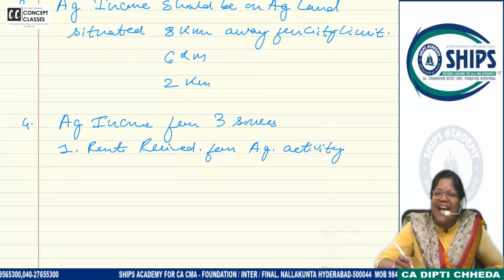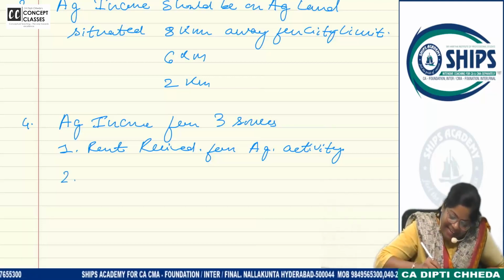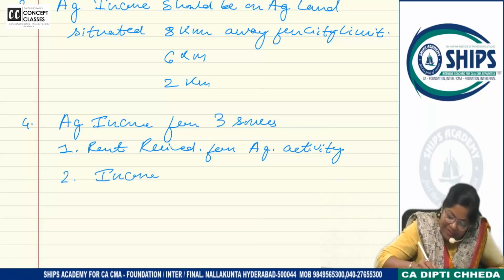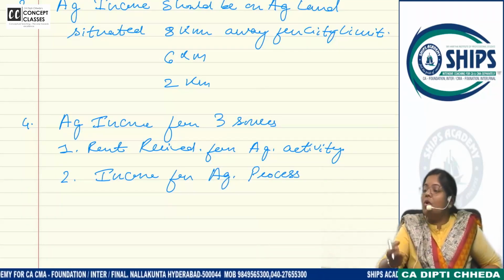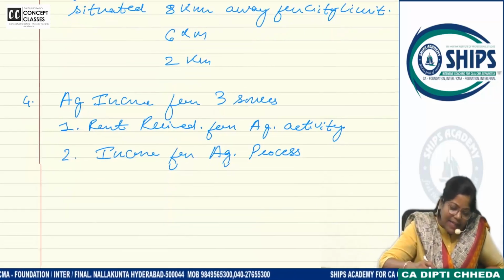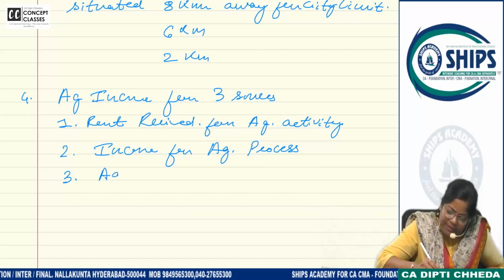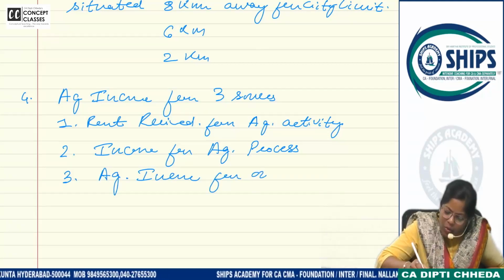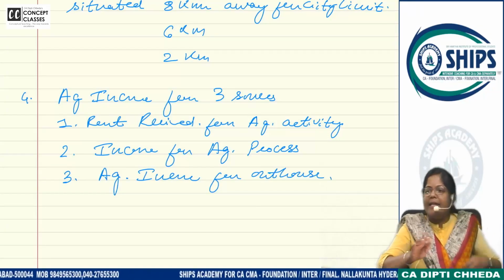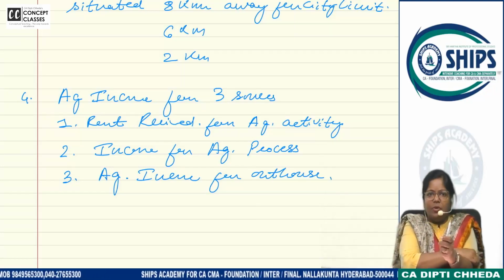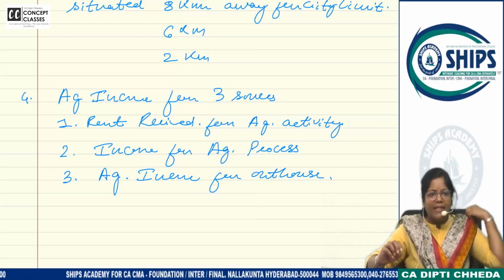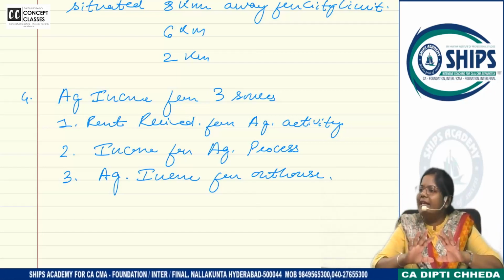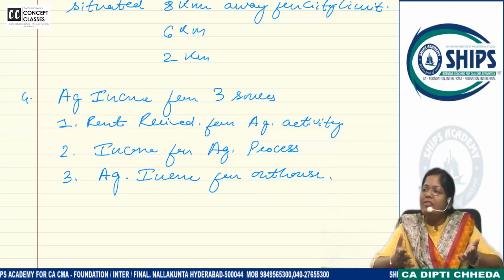Rent received from agricultural activity. Second, income from agricultural process. If you yourself are doing agricultural process, it's an agricultural income. And last one is agricultural income from outhouse. Okay, these are half incomplete booster notes as we have come to our timelines to complete the class. Below this we will write all conditions and steps and whatever you want to add on.